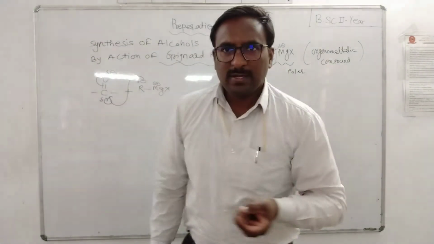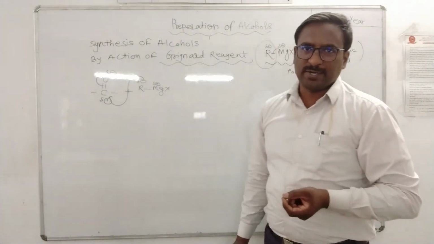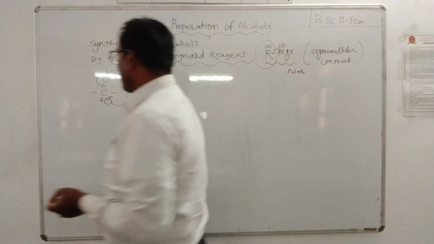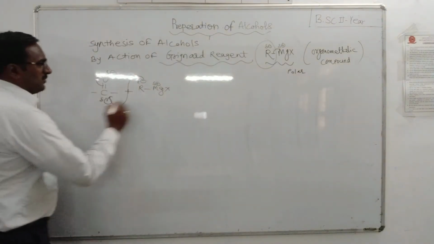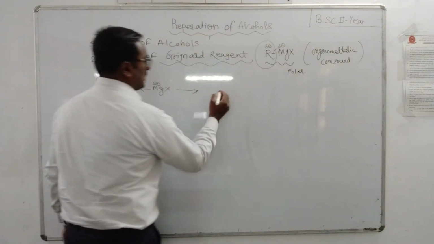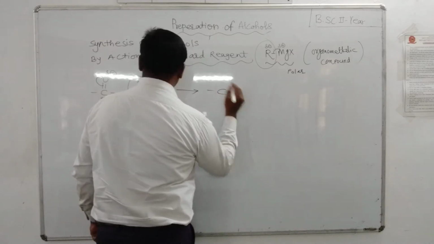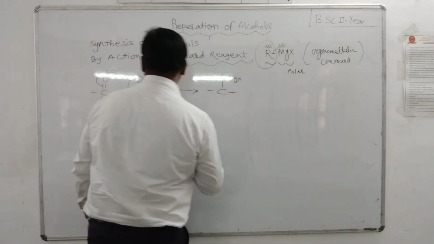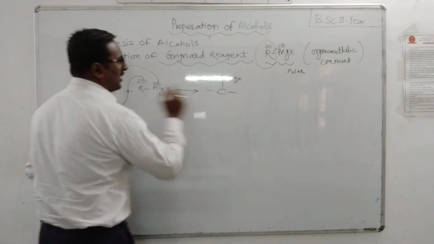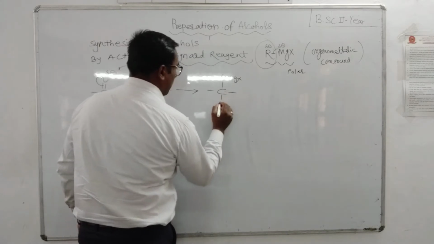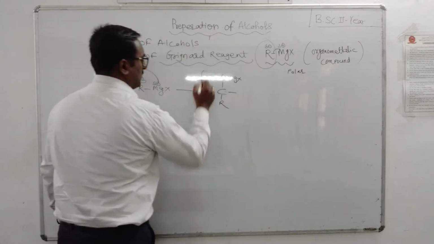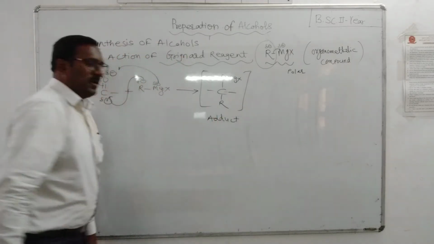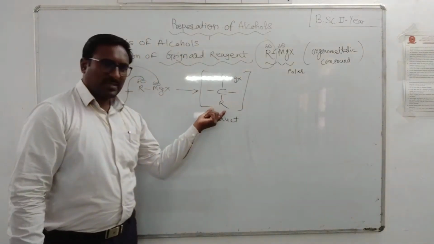There is formation of an adduct product, OMgX and R. This is called the adduct, which is unstable.